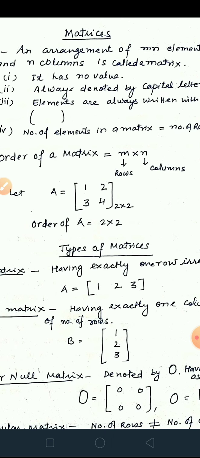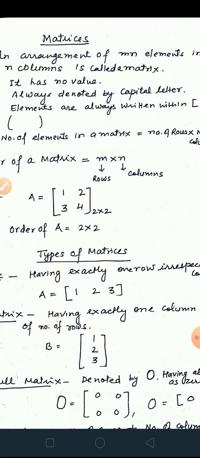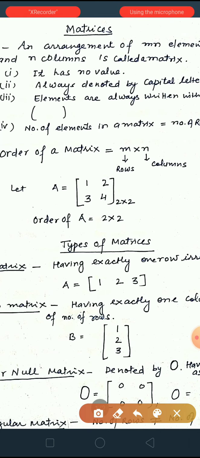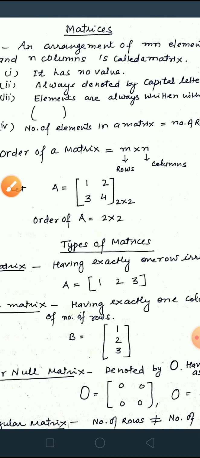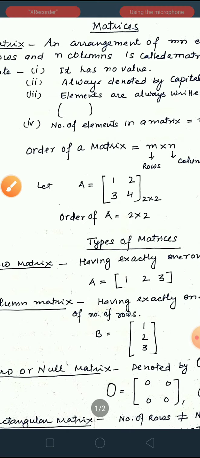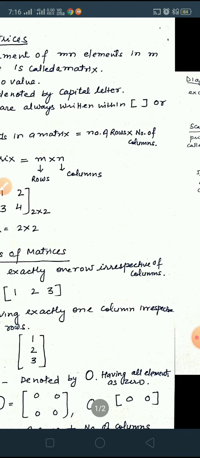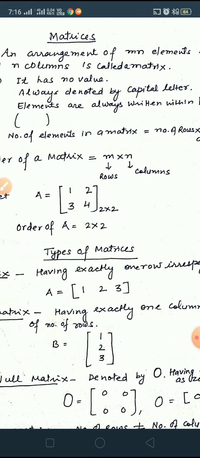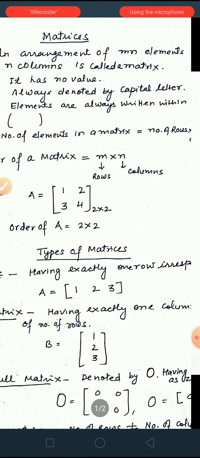Some facts about matrices. First, it has no value. Second, it is always denoted by a capital letter. Got the point? And third, elements are always written within this square bracket or this circular bracket.